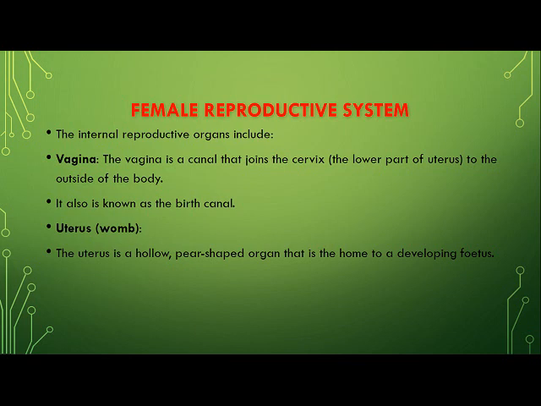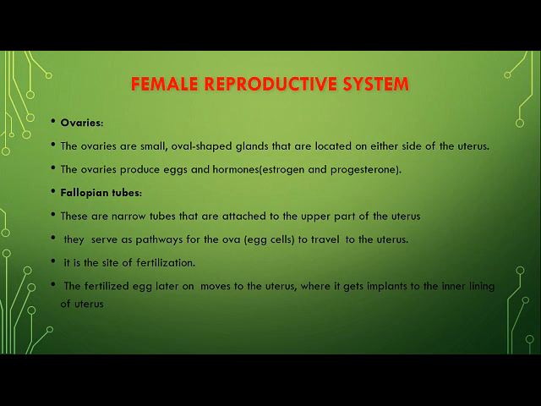Vagina is also known as the birth canal. Second part is the uterus, or in common word we call it the womb. It is a hollow, pear-shaped structure, and this is the place where the development of the fetus or the young one will take place. Next are the ovaries. In human females, there is a pair of ovaries located on either side of the uterus, and ovaries perform two very important functions. First, they release female gametes, that is the egg, or ova, and they release two hormones, estrogen and progesterone.